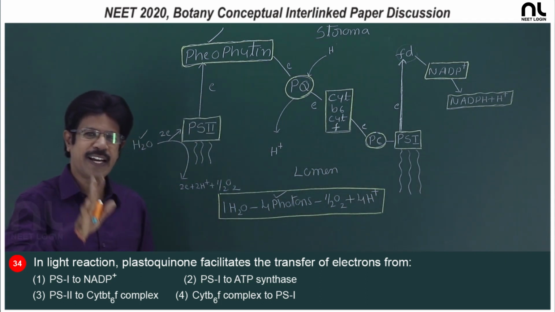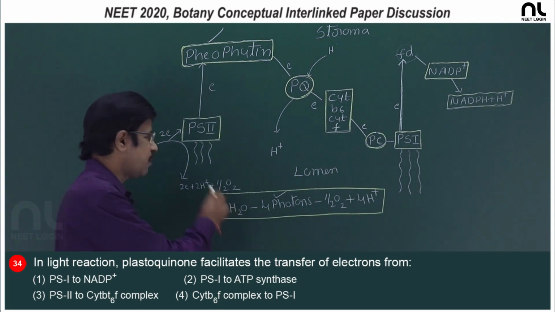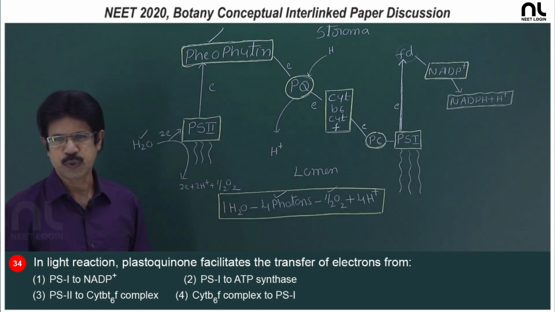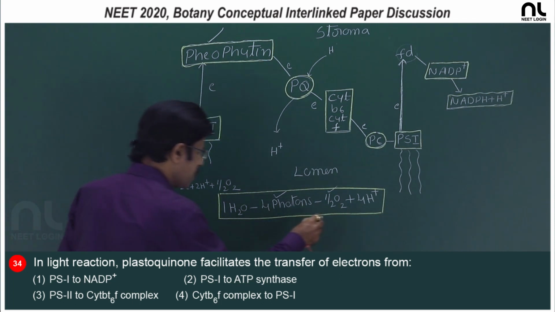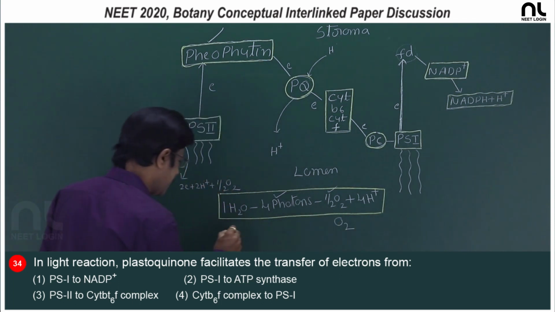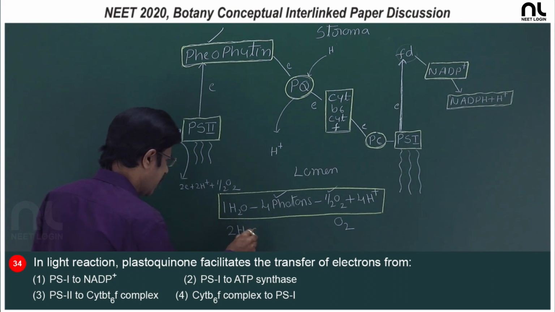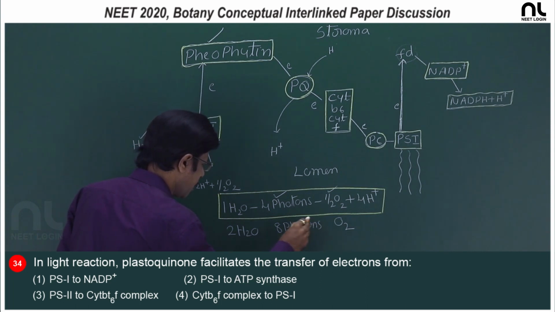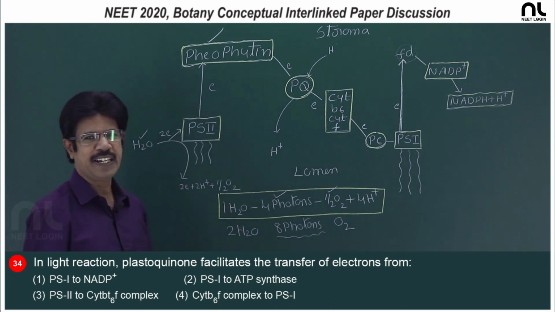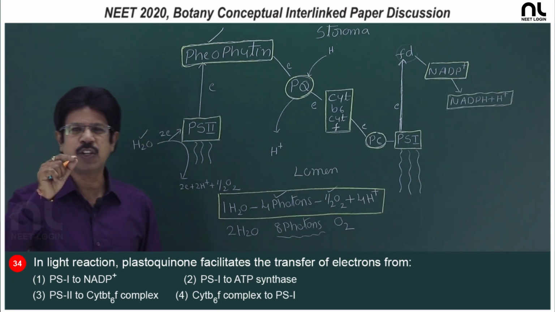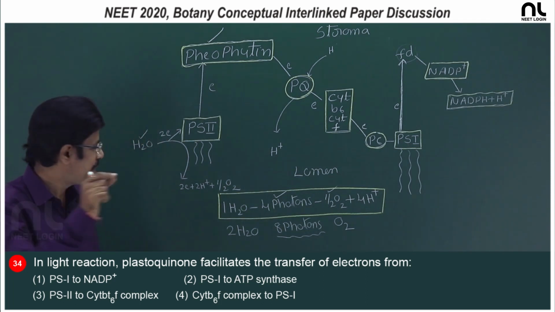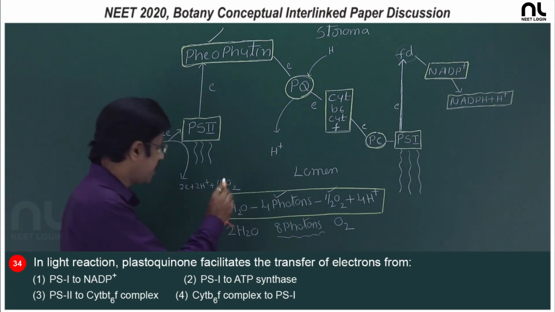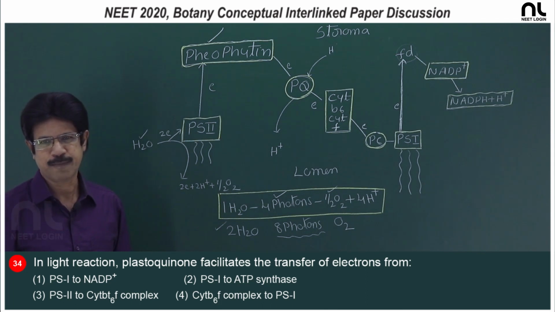So, 4 photons of light are required for oxidation of 1 water molecule, and it is going to yield O2. For complete formation of 1 O2 molecule, it requires 2 H2O and 8 photons. What do you call it? It is the quantum yield. For evolution of 1 molecule of oxygen, the number of photons required is 8 photons of light, and the number of water molecules to be oxidized is 2 water molecules.